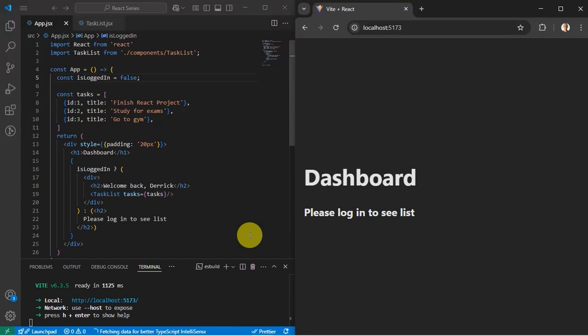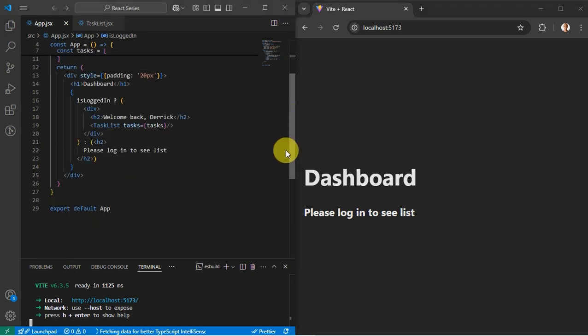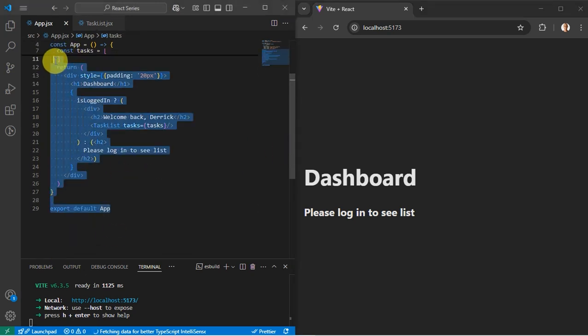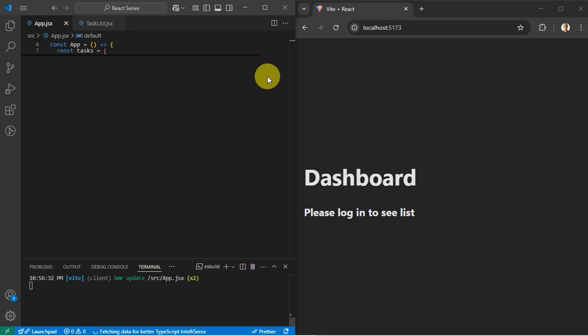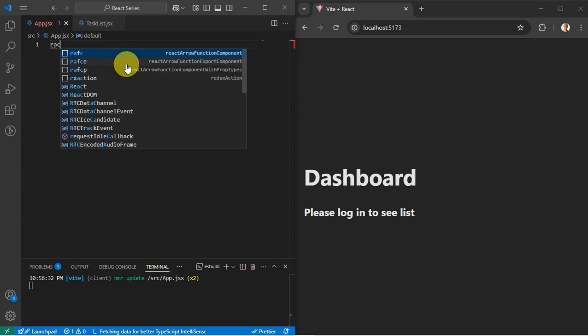So in this tutorial we are going to learn about click events. So in that case, as usual, I'm going to delete this code. Then I will create a new component.